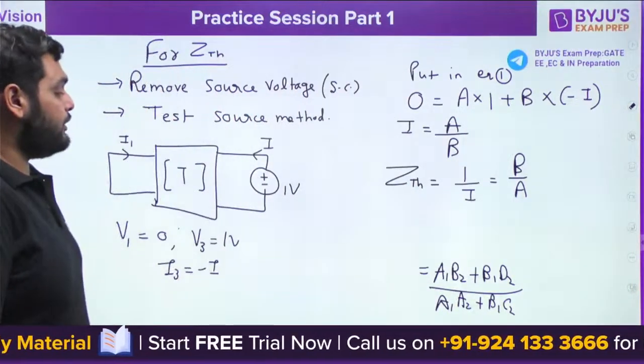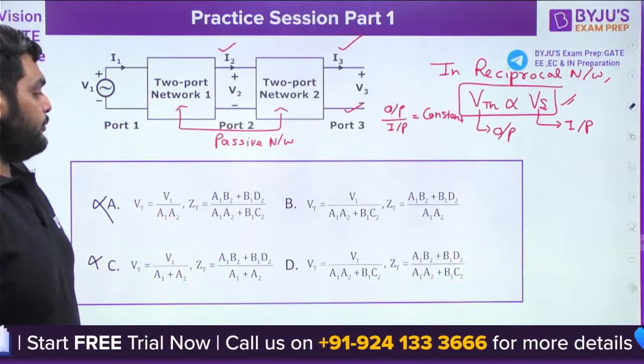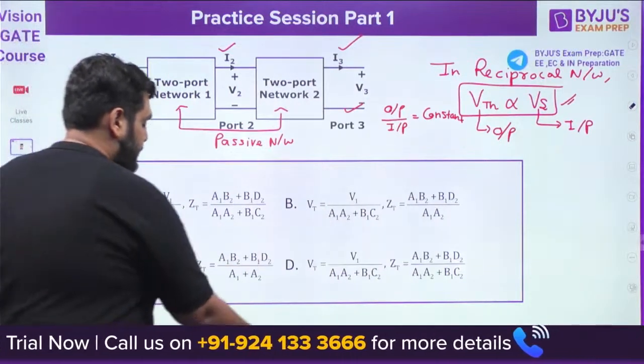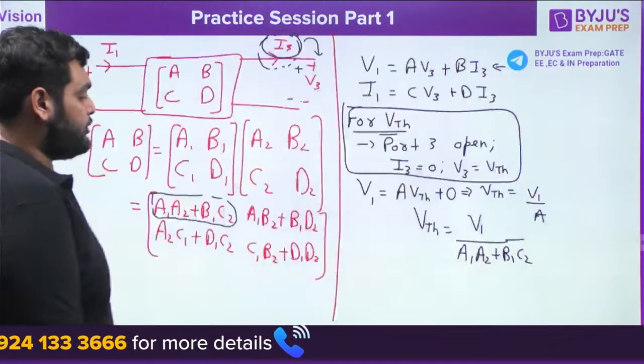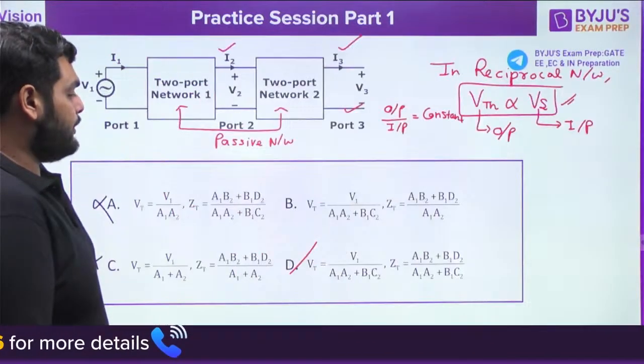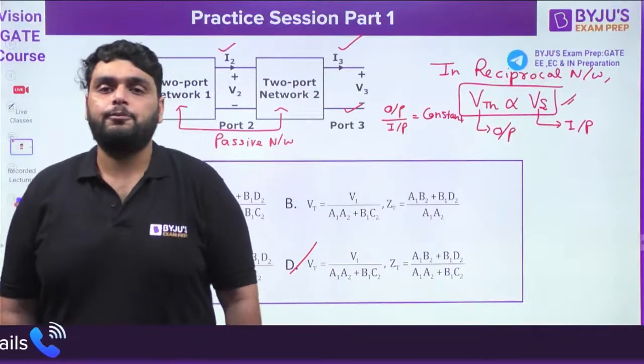So let's see, option कौन सा match कर रहा है? A1, B2, option D. So option D is matching. So I can say option D is the right answer. वो check कर लो. A1, A2, B1, C2. हाँ. Option D is the right answer.